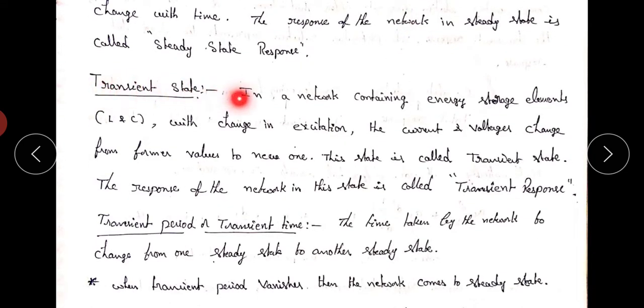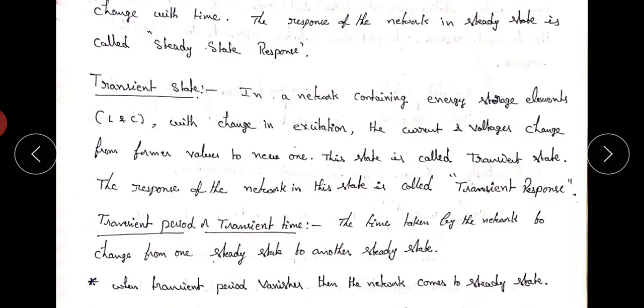Next one, transient state. If a network contains energy storage elements, meaning inductor and capacitor, then with a change in excitation the currents and voltages change from one value to another value. It means if a network has energy storage elements like inductor and capacitor, the response of the network changes with respect to time if we change the supply in the network.